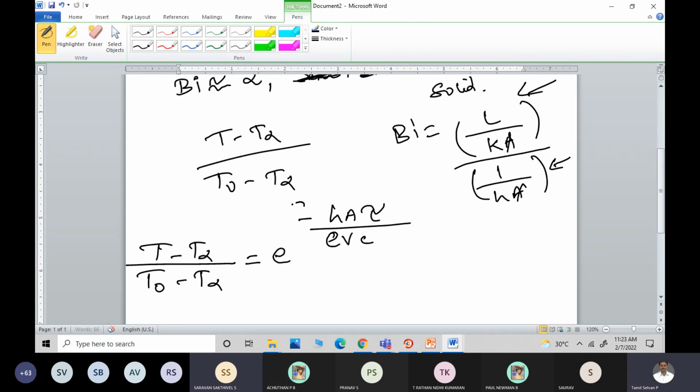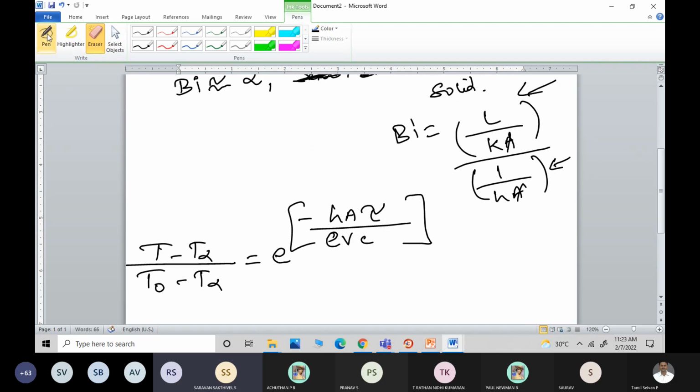Now it is copper. So from the first problem, please tell me what is the rho value, Cp value, and K value for copper. Rho value is 8954 kilogram per meter cube. What is capital C?